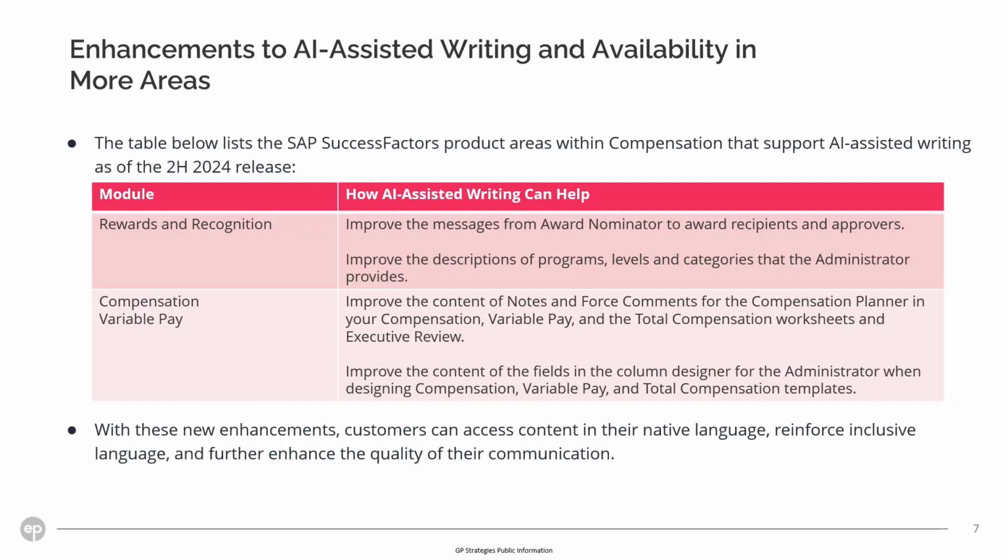The following product areas within compensation support AI-assisted writing as of the second half 2024 release. Rewards and recognitions. Improve messages from award nominators to award recipients and approvers. Improve descriptions of programs, levels, and categories that the administrator provides.